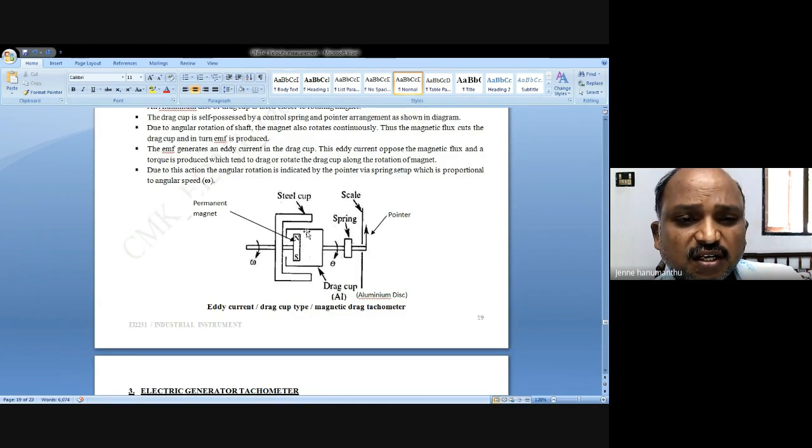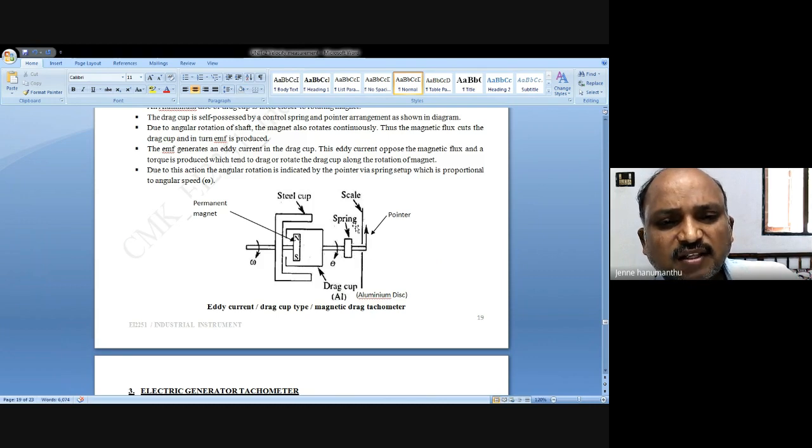It has a steel cup and a shaft, through which the speed is measured. There is a permanent magnet and a drag cup, connected to a spring, having rotational displacement theta, and a scale for indication, with a pointer which points the speed in terms of RPM. This is an aluminum disc. In this diagram, if you connect any moving body to the shaft, the shaft rotates and the magnet rotates.